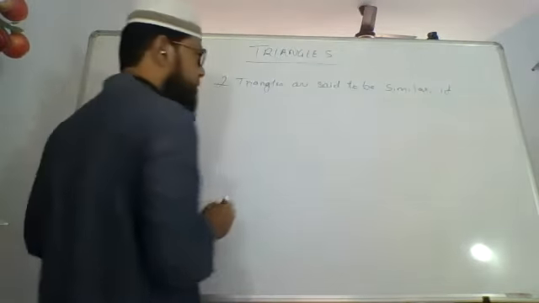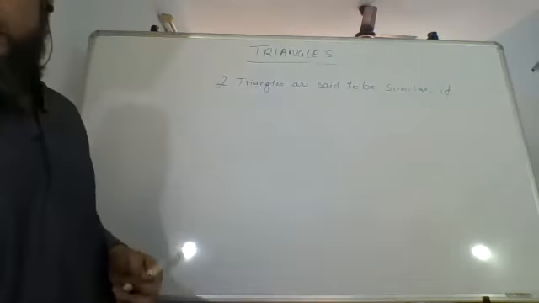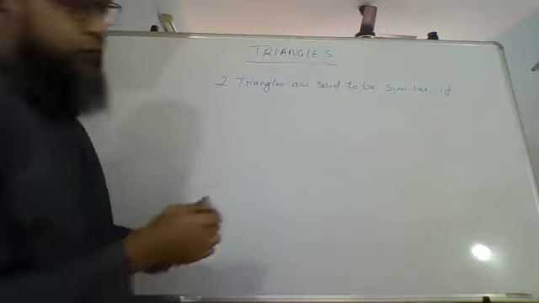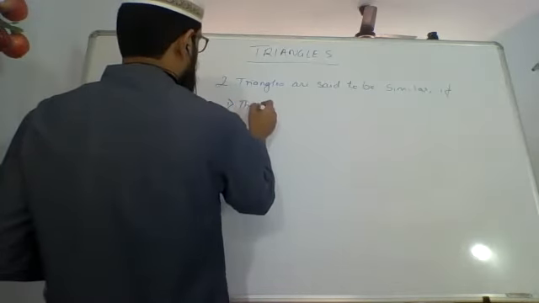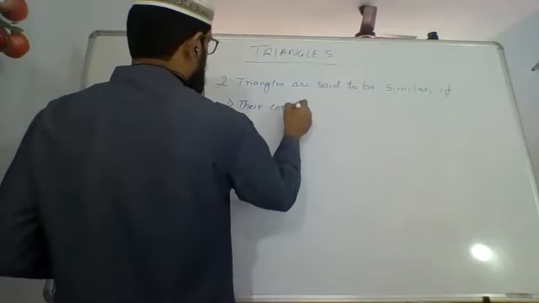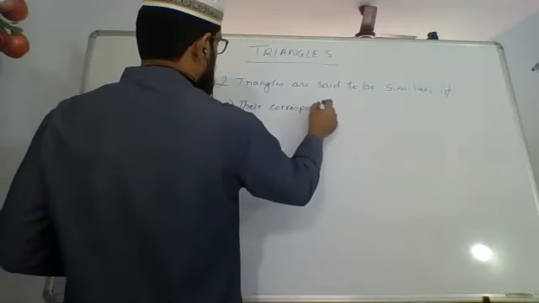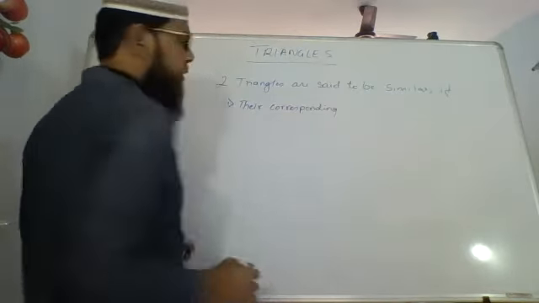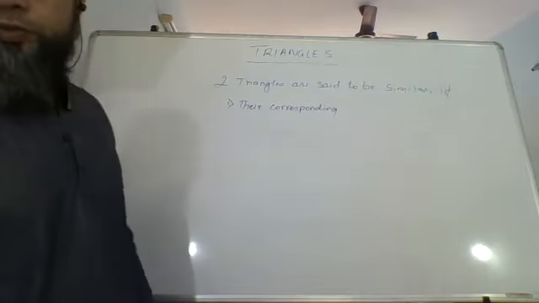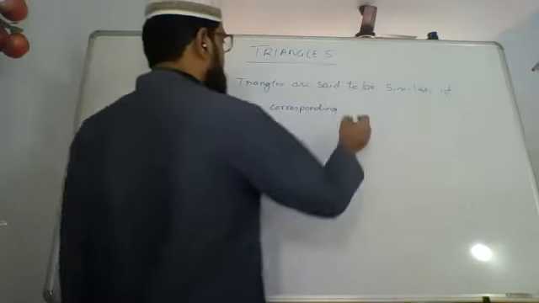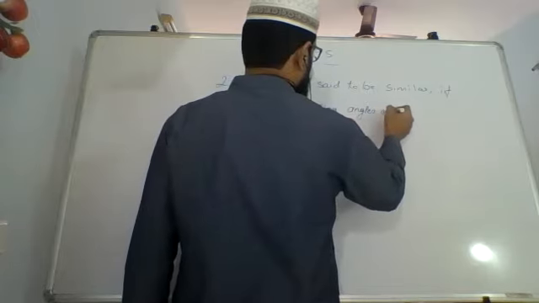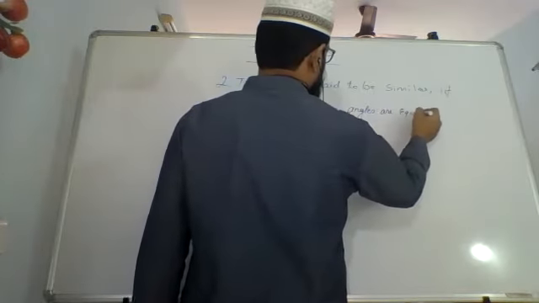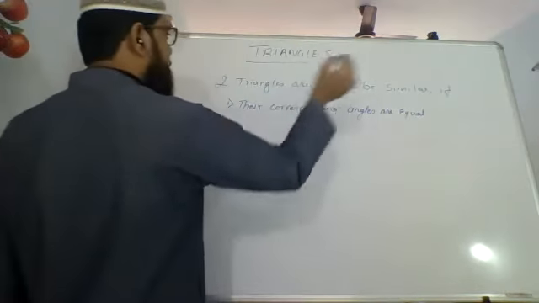Two triangles are said to be similar if there are two conditions. What are those two conditions?